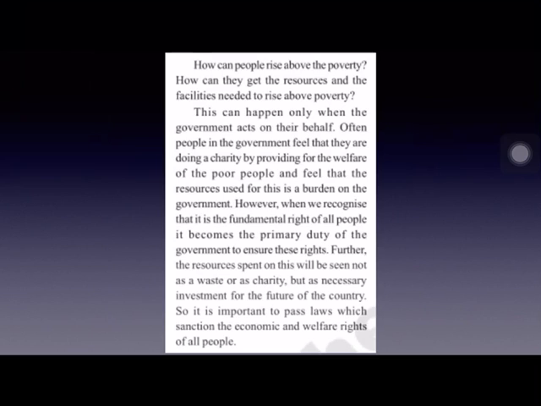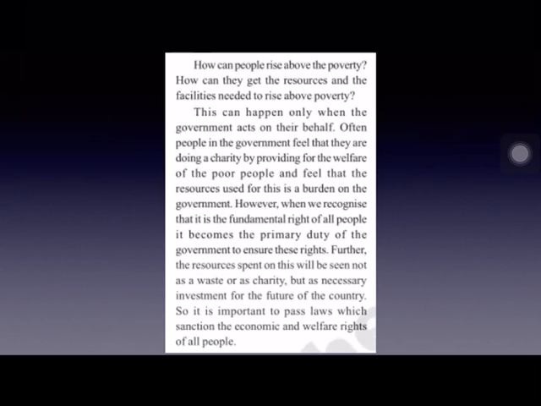Now, how can people come out of the situation of poverty? How can they get the basic resources and facilities to rise above poverty levels? It is possible with the intervention of the government. Only if the government interferes, it is possible.